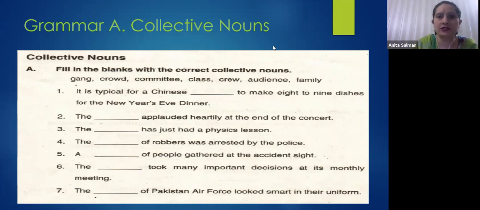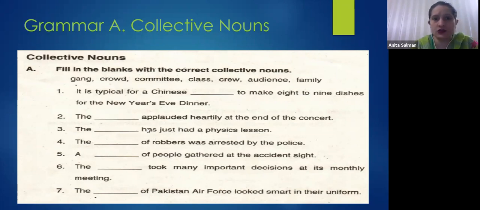If you look at the structure of all these sentences very closely, you will say that most of these sentences have been used as singular, right? Because they are taken as a single identity. Like look here, the sentence number 3. The dash has just had a physics lesson. The class has, right? We haven't written the class have.